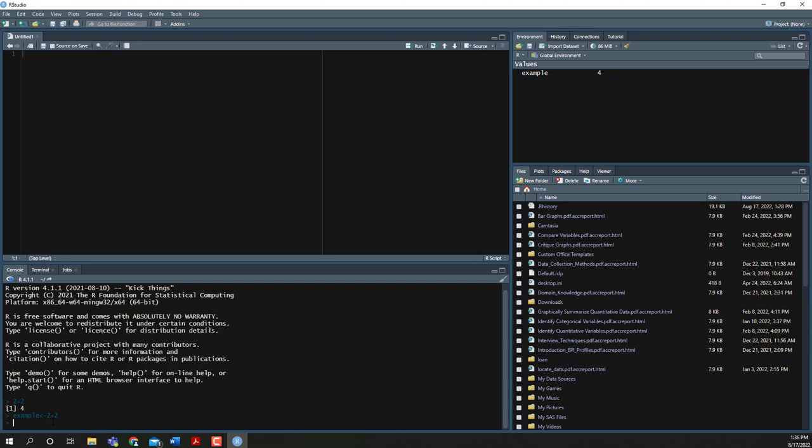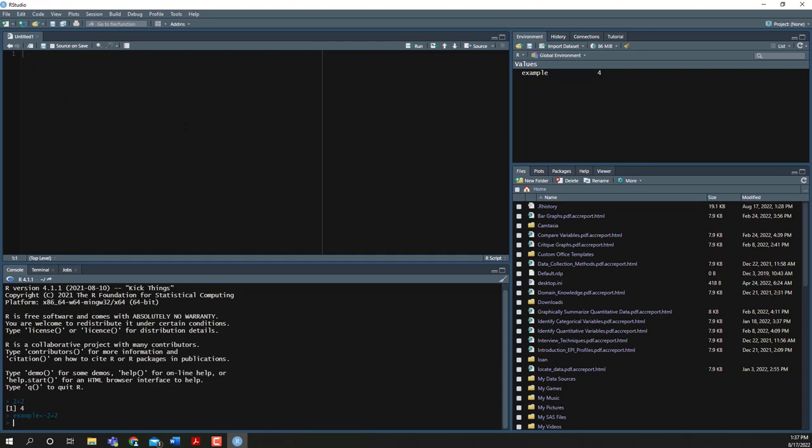Well, writing code in the console is useful if you're only writing 1 or 2 lines or you're just double checking things, but usually when we're analyzing data, we have a lot of code that we need to write, and we know that we're going to run that code more than one time, so we want to have a place where we can save that code and run it later on. And so that's what scripts allow us to do. They essentially allow us to save all of our code in a file, and then each time we start a new RStudio session, we can just open up that file and run that code anytime that we need to.